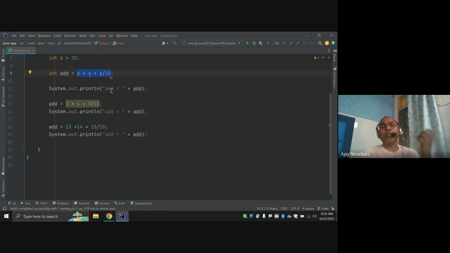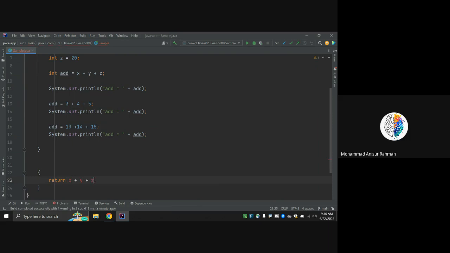So in Java, why not write that code in a method? This method can be reused multiple times, right? So instead of writing this code, whatever this logic I have, I am going to write it in one block. And whatever this other logic is, I am going to write it in another block, so that it can be reused. So this is the thing I want to reuse, right? Return something, right?